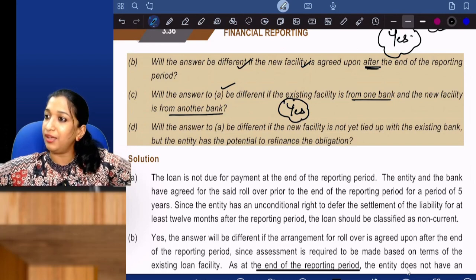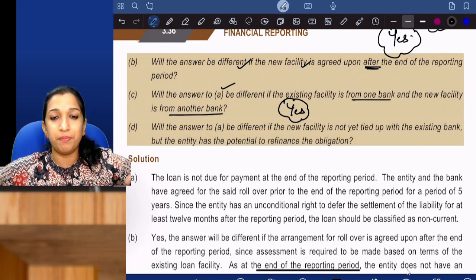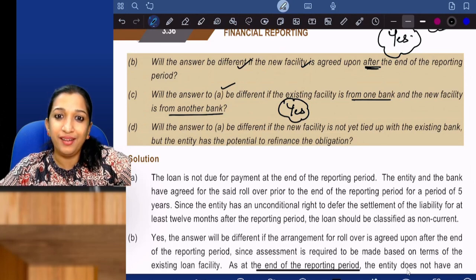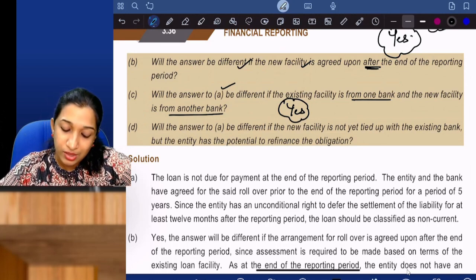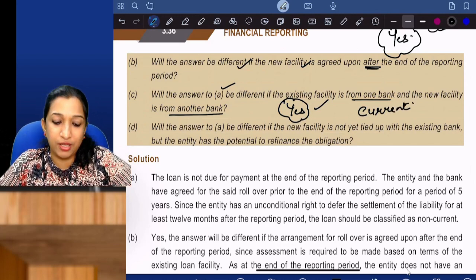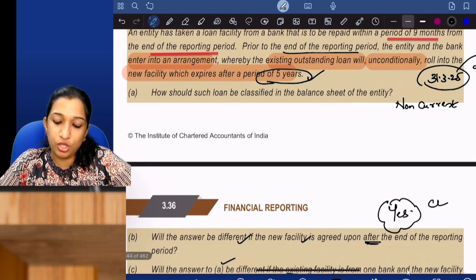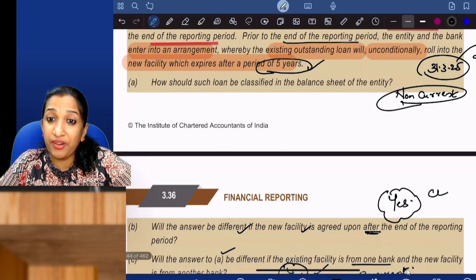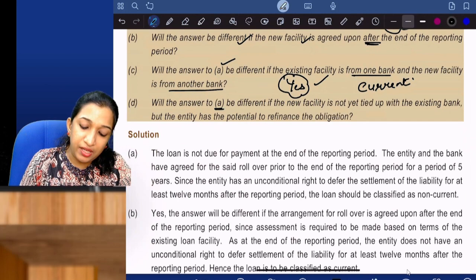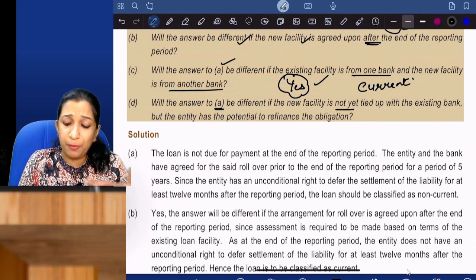You should take the loan from bank B and settle bank A. So the existing loan is current, to be settled immediately. So it is yes, current. Why did you say yes? Because initially my answer is non-current. Will your answer be different? Yes.